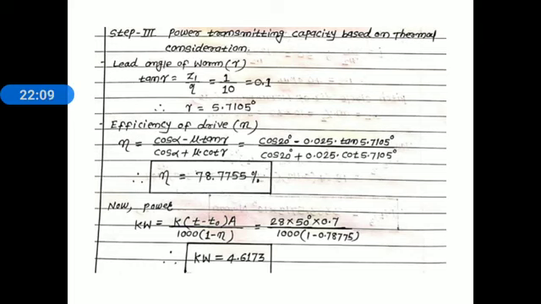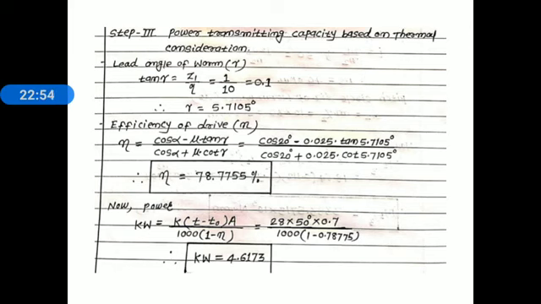Tan gamma is equal to Z1 divided by Q, 1 divided by 10, that is 0.1. Take the tan inverse of 0.1, and gamma is equal to 5.7105 degree. Now we use the relation of efficiency, and in it we substitute the values of alpha, mu and gamma. Cos 20, the value of alpha is 20 degree, minus mu, that is given 0.025, tan gamma, lead angle 5.7105, whole divided by cos 20 plus 0.025 cot 5.7105 degree. Simplify this and we get the efficiency of the worm gear drive equal to 78.7755%.